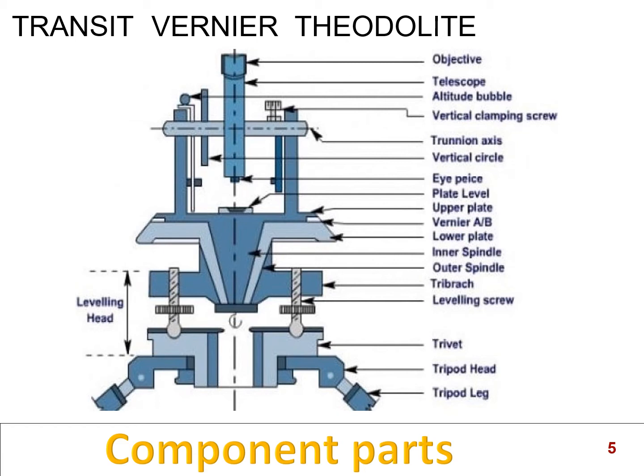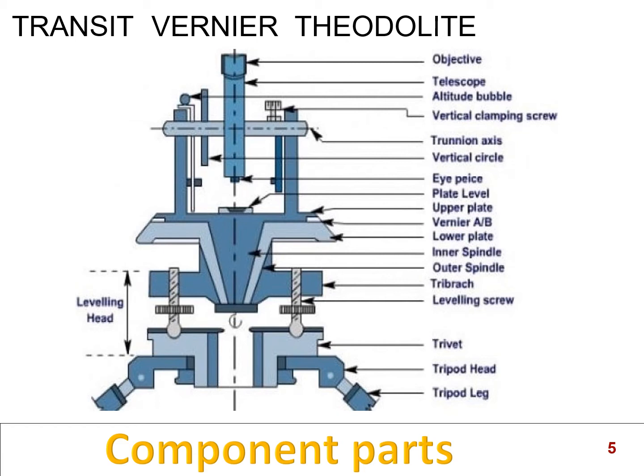As we have discussed earlier, there will be two circular plates, a lower plate and an upper plate. In the upper plate we will have only verniers, vernier A and B. You can see the next part, vernier A and B. If you assume that the right side is vernier A, similarly you will get on the other side, that is the left side, vernier B. Both verniers A and B will be situated at 180-degree intervals. Then the next part below that is the lower plate. Here a complete graduated circle will be provided with graduations from 0 to 360 degrees.